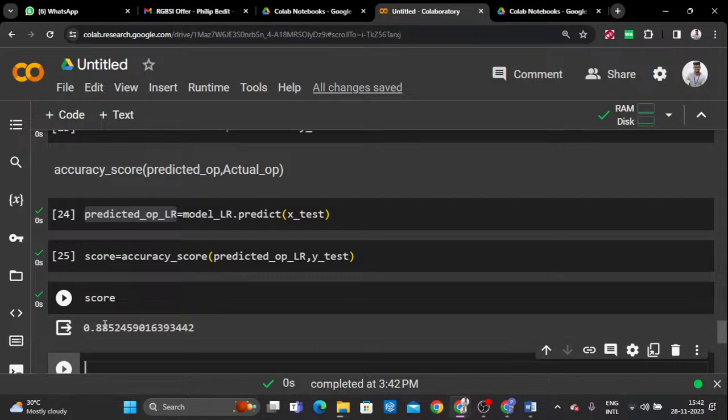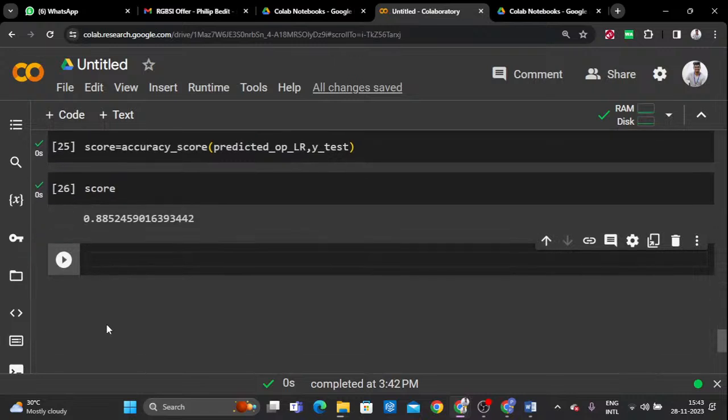88% means what? Definitely it will be a good model. Why? Because above 75 percent is a good model. Already we discussed that for model evaluation, nearly 75 or above will be a good model. Below 75 is not a good model, because the percentage is very low compared to other models. So here the logistic regression gave 88%, definitely a good model.